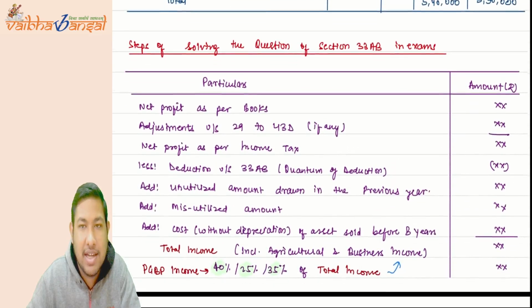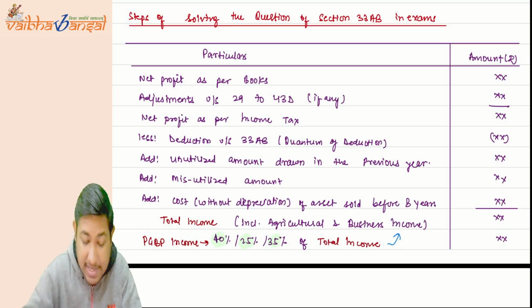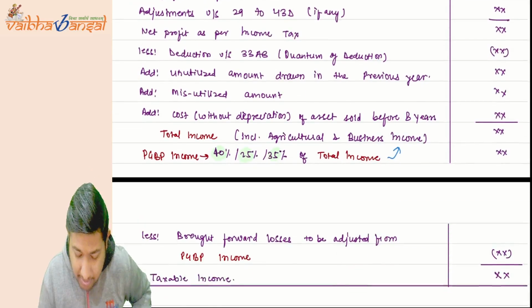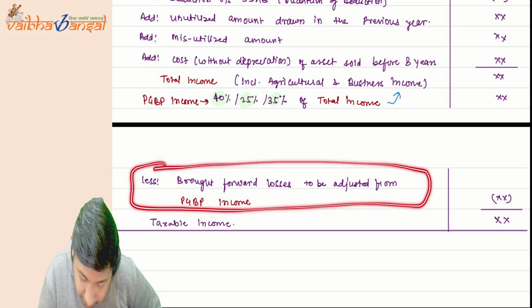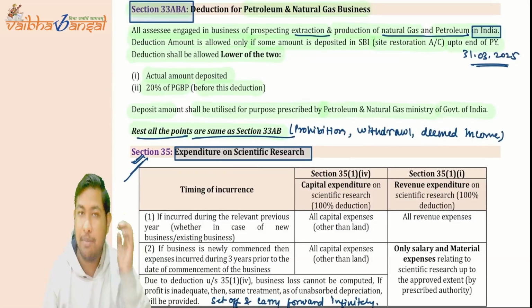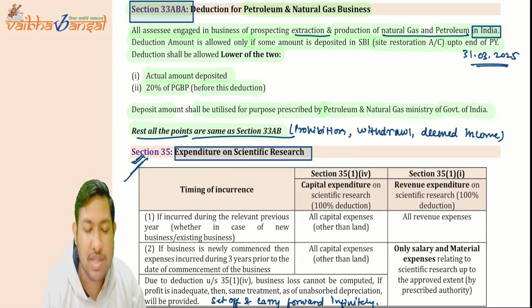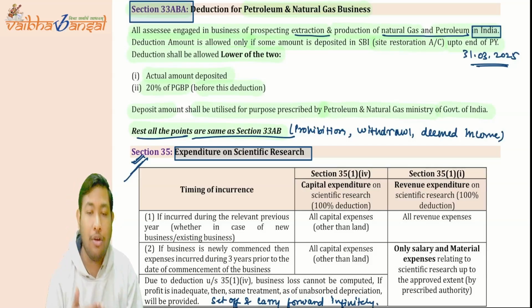Now, as I have said, there are some steps for solving the questions of section 33AB in exams. Everything you have understood, why it is adding, why it is lessing, but one point I said I will explain: brought forward losses to be adjusted from PGBP income. Now, section 35ABA talks about petroleum and natural gas, if there is an assessee engaged in extraction and production of natural gas and petroleum in India.